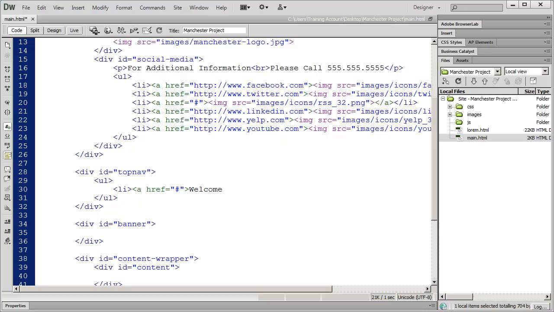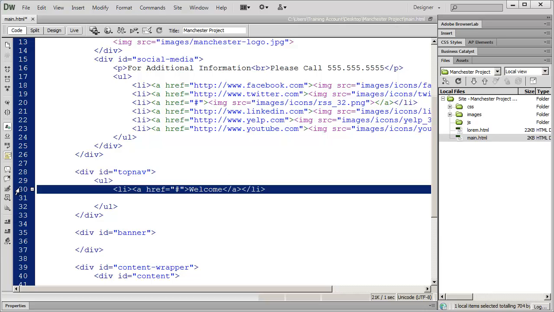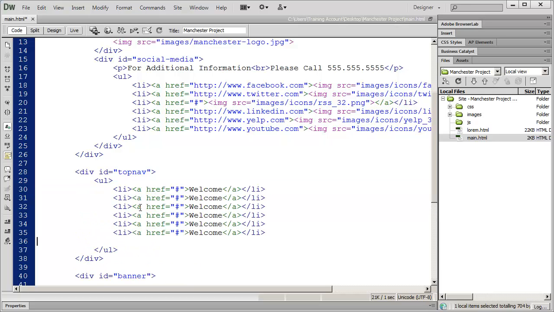We're not using an image here like we did before. And then I'm going to go ahead and close my A tag, and then close my LI tag. And this one actually will be a lot easier to copy and paste. I'm just going to copy that line and paste it in several times, 6 times to be precise. And then I'm just going to change this to about. And then we had products, services, gallery, and contact.